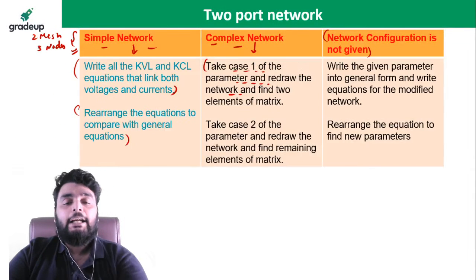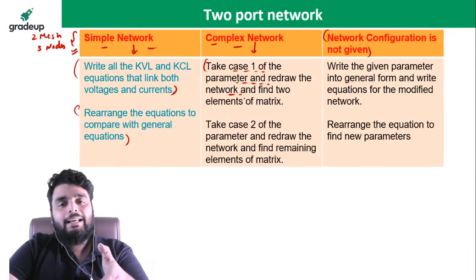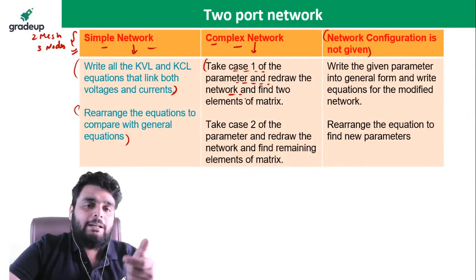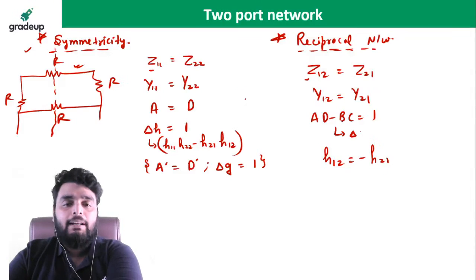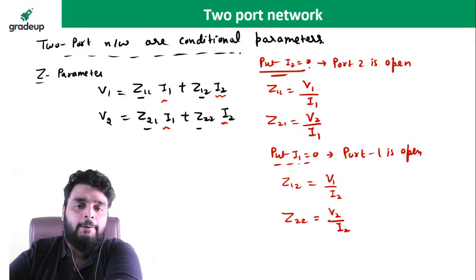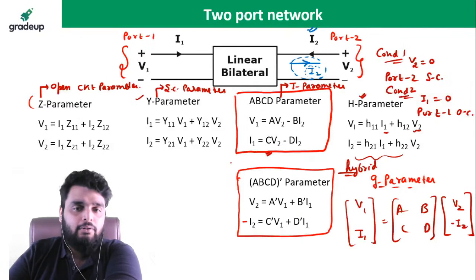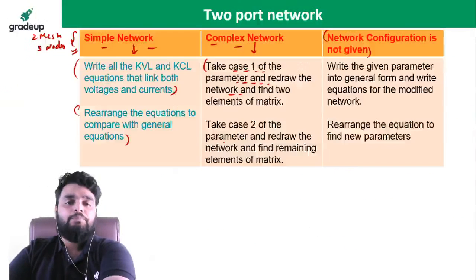If you make I2 equal to 0, the network complexity will get reduced. And from that particular network, you can calculate two elements of the matrix. For example, with I2 equal to 0, I can find out Z11 as well as Z21.